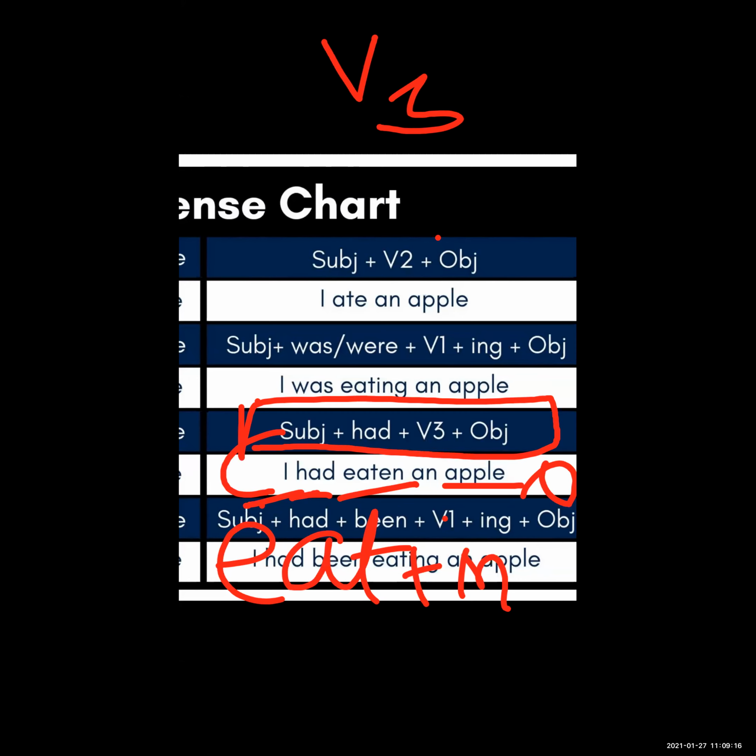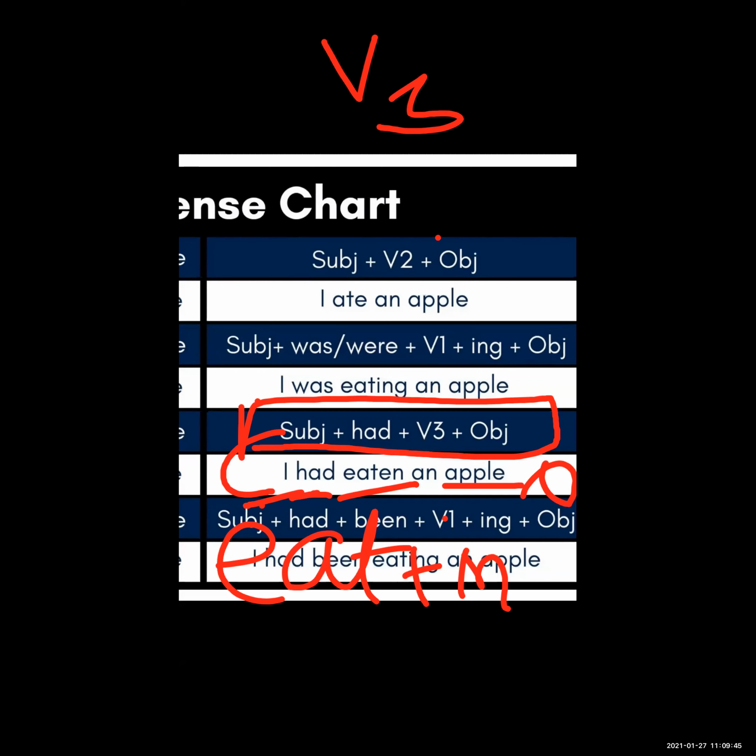Okay, see the example: when he came to me, I had posted the letter. Okay, which action completed first? When he came to me, I had posted the letter. Okay, so posting a letter action is completed first, and reaching action completed afterwards. Okay, so here we use past perfect tense.